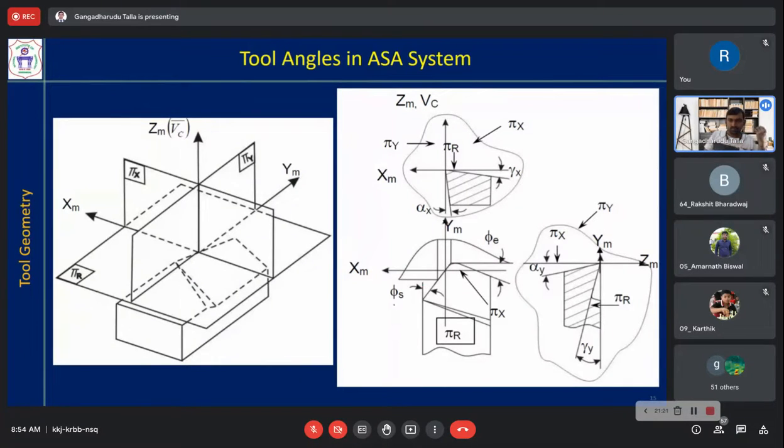Pi s is the side cutting edge angle, pi e is the end cutting edge angle, gamma y is the back rake angle, alpha y is the end clearance angle, gamma x is the side rake angle, alpha x is the side clearance angle. Sorry, alpha y is end, alpha x is side.